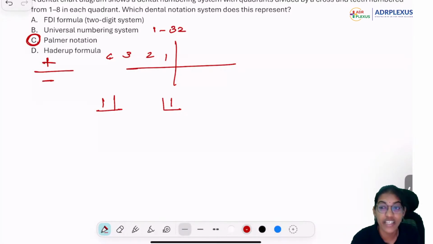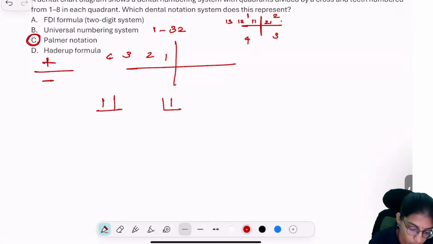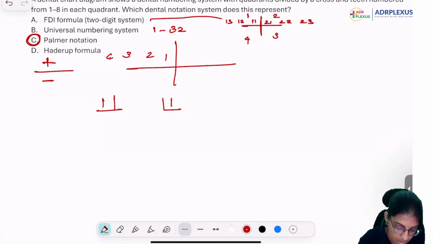Then comes the FDI formula. FDI formula gave one prefix. So they said this is quadrant 1, 2, 3, and 4. Then they said like 11, 12, 13, whereas 21, 22, 23. So this was the FDI system.